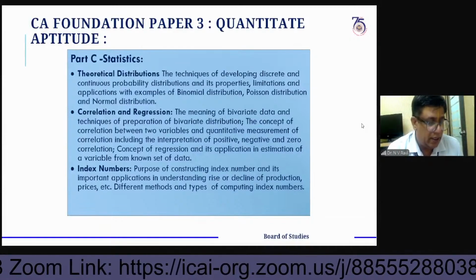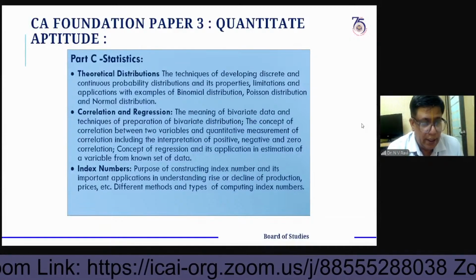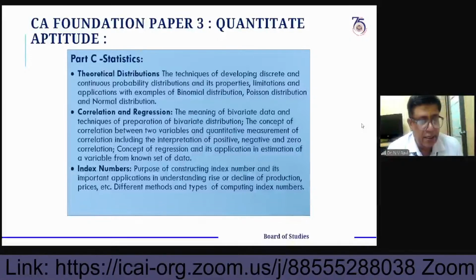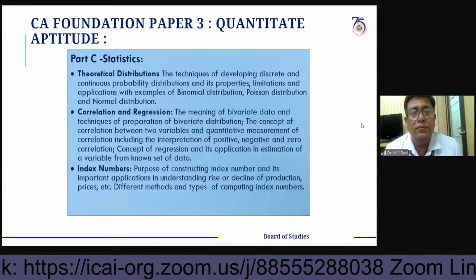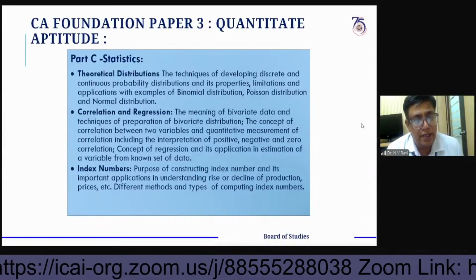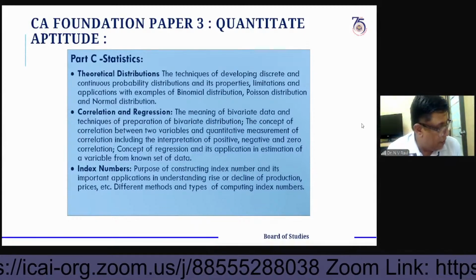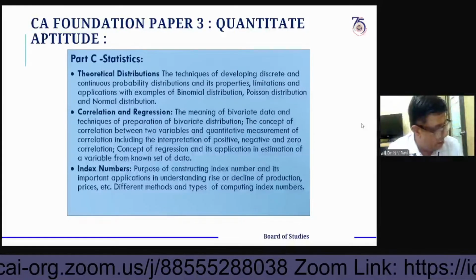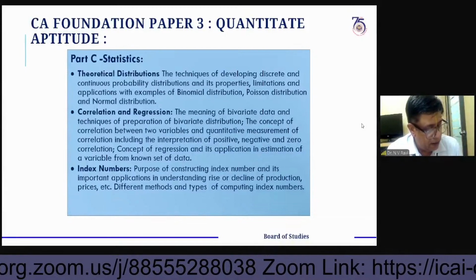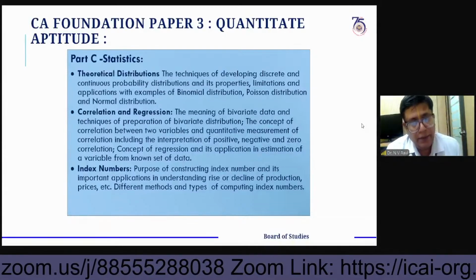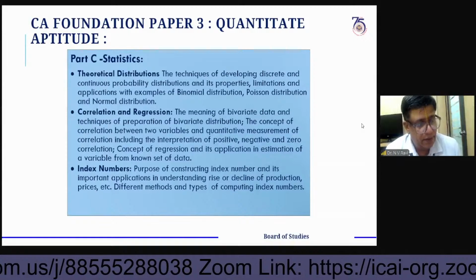Next one is how many tests of adequacy were there? One is the unit test, time reversal test, factor reversal test. Next one is the circular test.